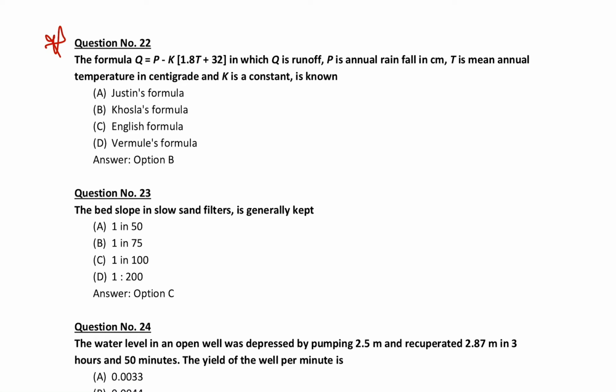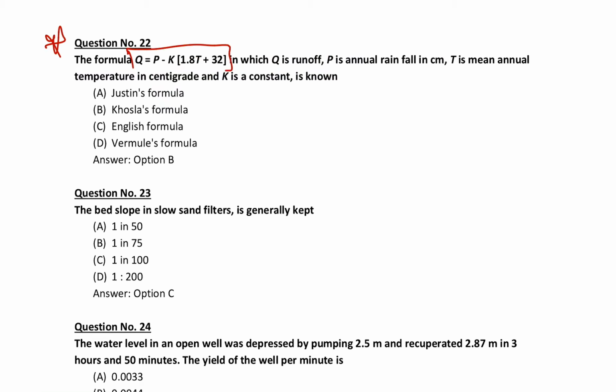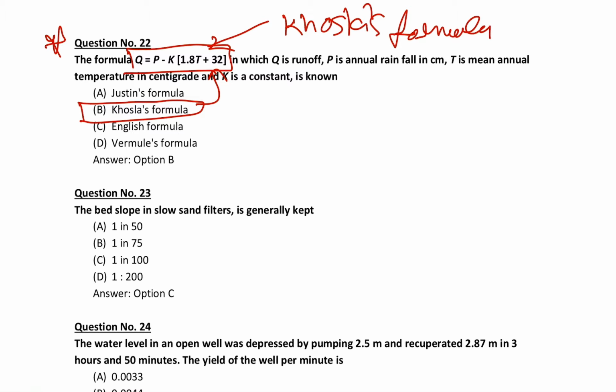The next, 22nd, this is a problem. It's not a problem. I will read the question. The formula Q is equal to P minus K1 T plus 32, in which Q is the runoff, P is the annual rainfall in centimeter, T is the mean annual temperature in centigrade, K is a constant, is known as. He just asked what is the formula. The option is Khosla's formula. This formula is nothing but Khosla's formula. We can call it the Khosla formula, right?